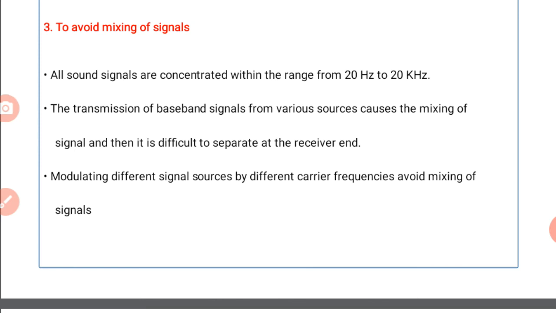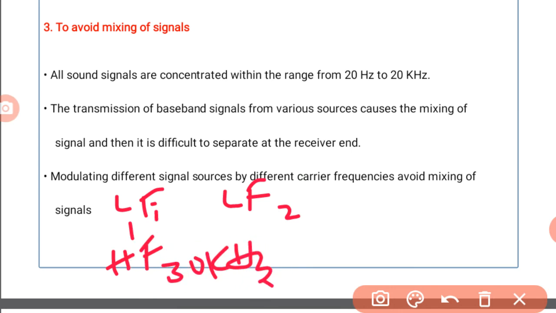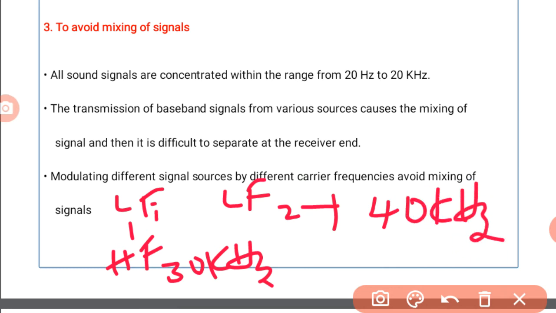So that's why we modulate the signal. Modulating the different sources by different carrier frequencies avoids the mixing of signals. For example, suppose two signals are to be transmitted. The frequency range is the low frequency range only: low frequency 1, low frequency 2. Assume two persons. The first person's signal is superimposed on a high frequency, assume 30 kilohertz. For the second user, the carrier frequency is, suppose, 40 kilohertz.